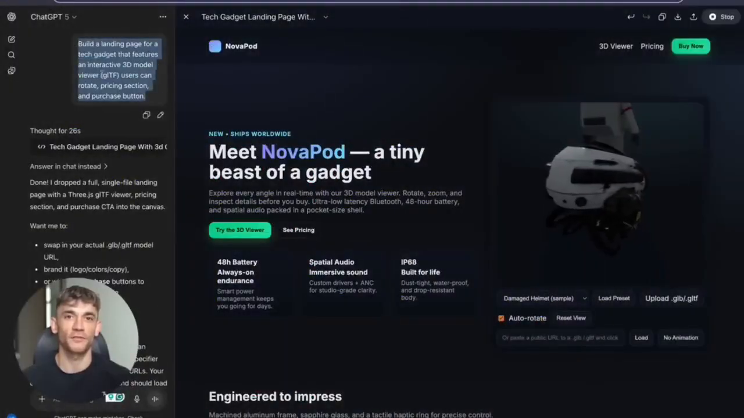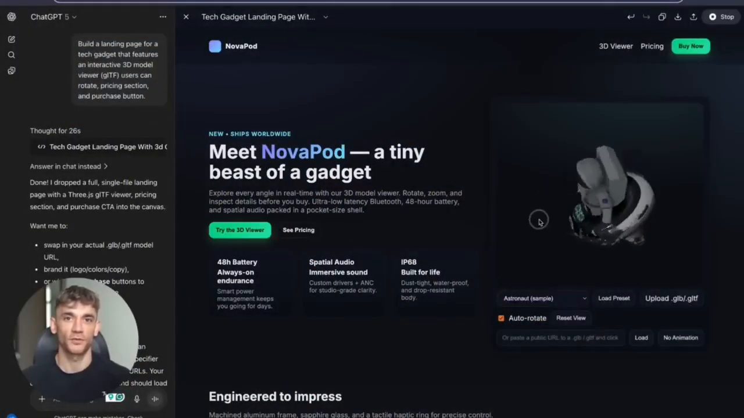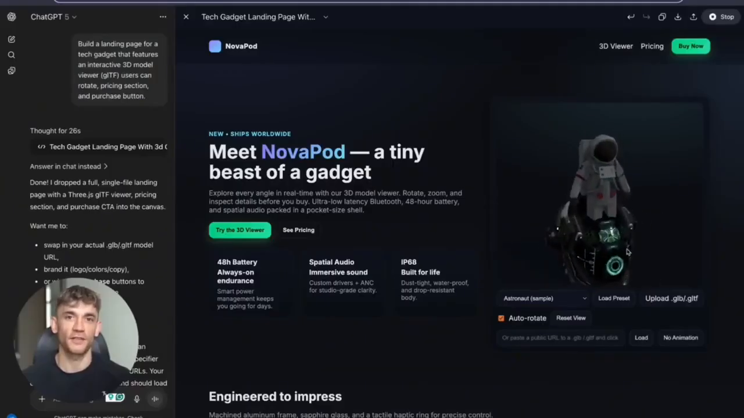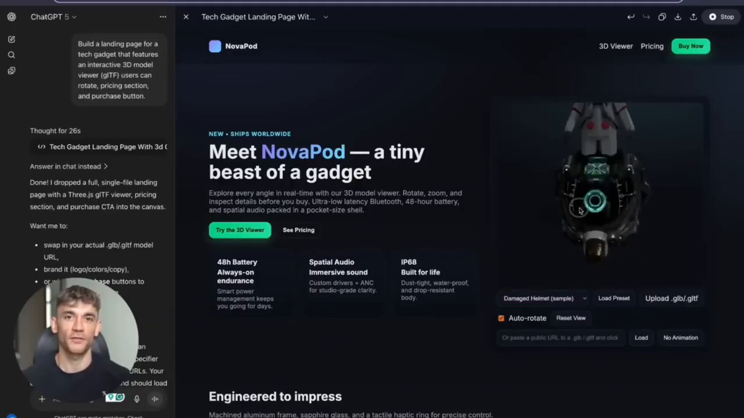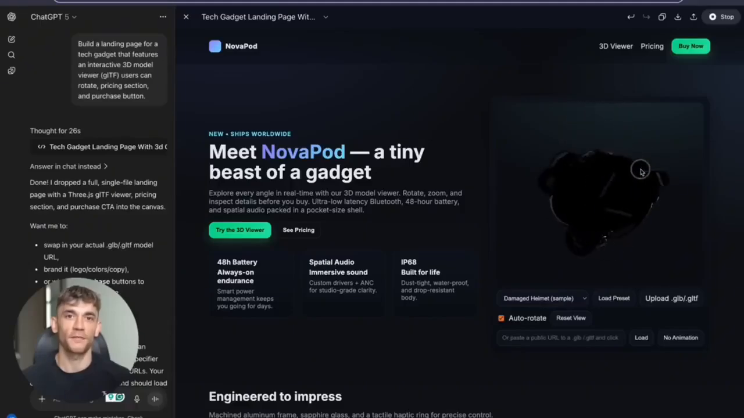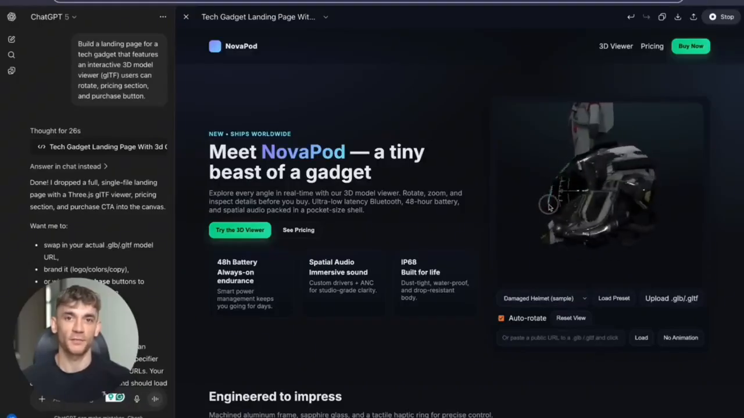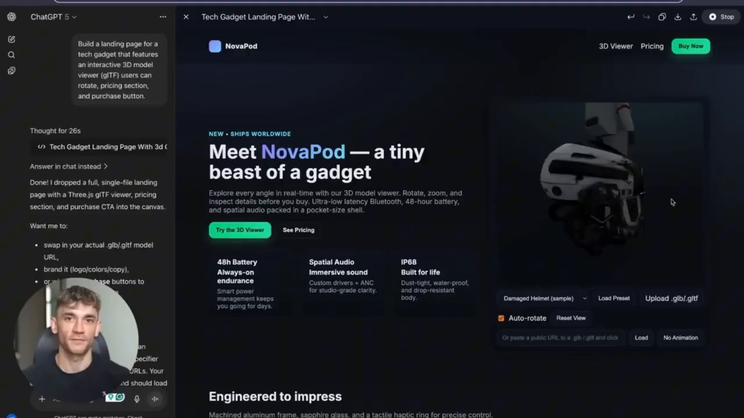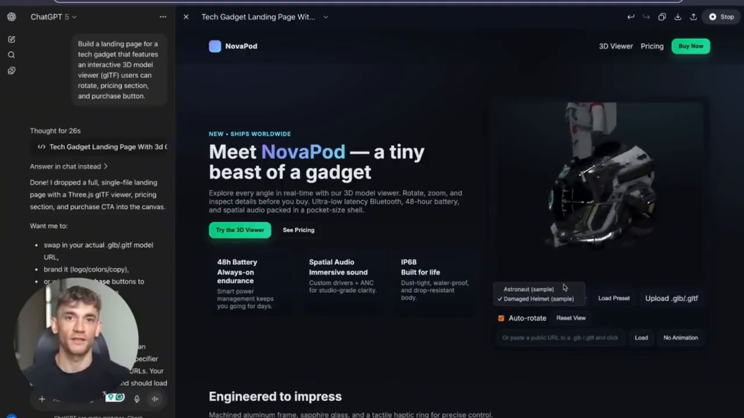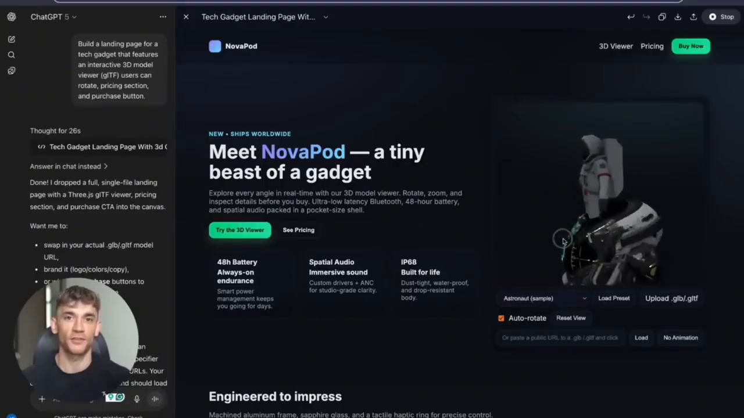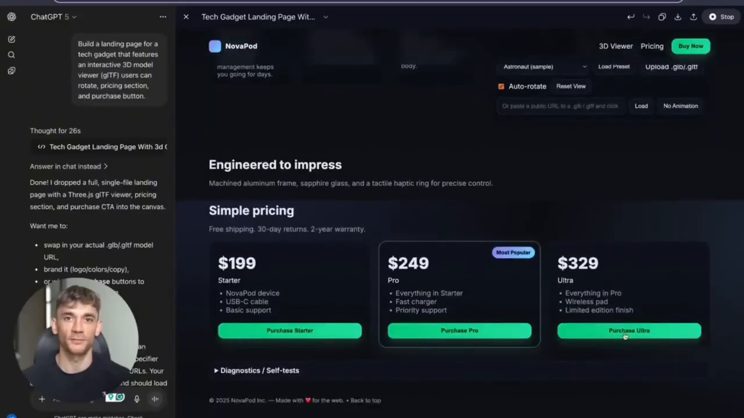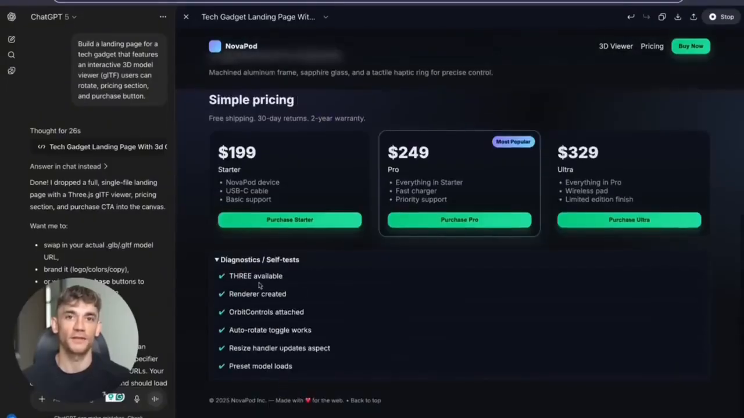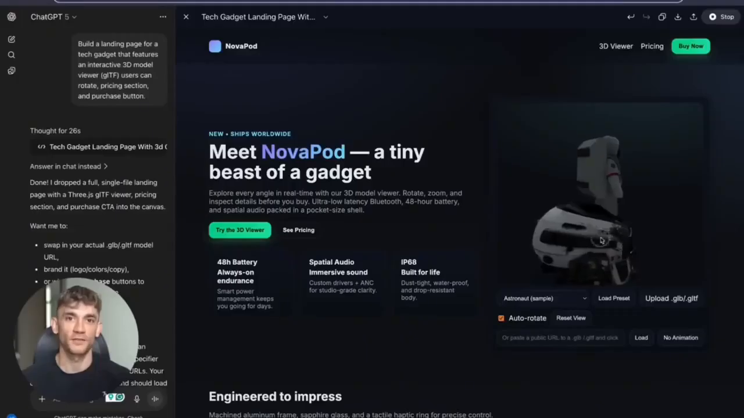Test 7 pushed it even further. A tech gadget landing page with an interactive 3D model viewer. I specifically asked for GLTF support, that's complex 3D model load-in. I wanted users to rotate a 3D astronaut and damaged helmet. Plus, pricing sections, purchase buttons. It delivered everything. The 3D models loaded. You could rotate them with your mouse. The pricing section looked professional. The purchase button worked. 7 tests with regular GPT-5. 7 wins, 0 failures. And I wasn't even using Pro.